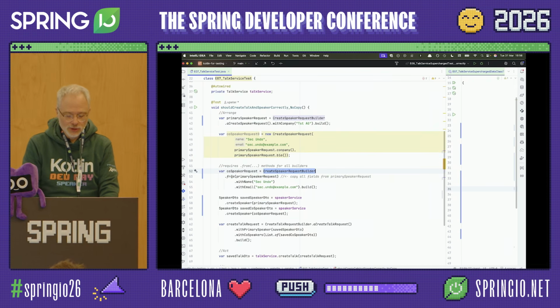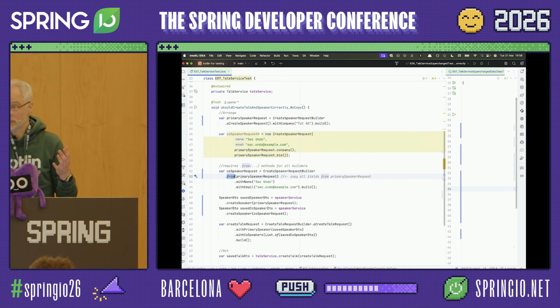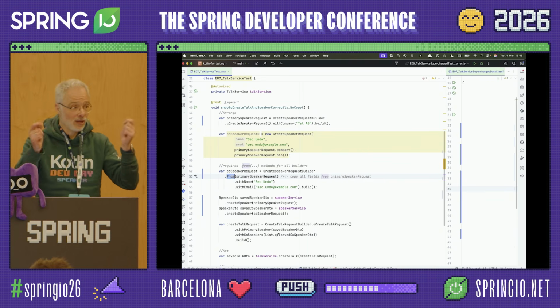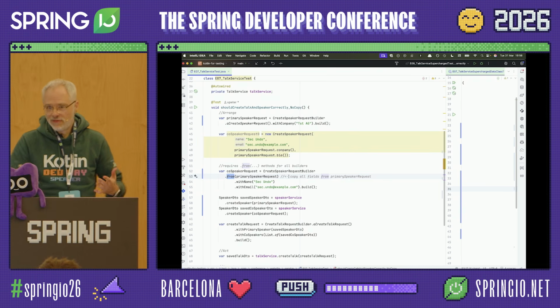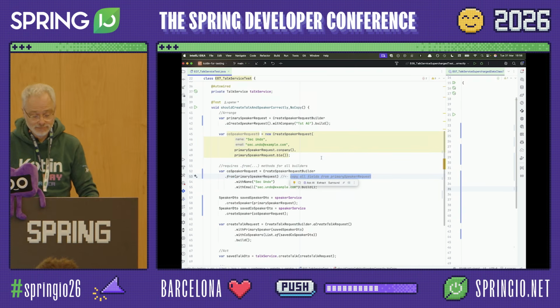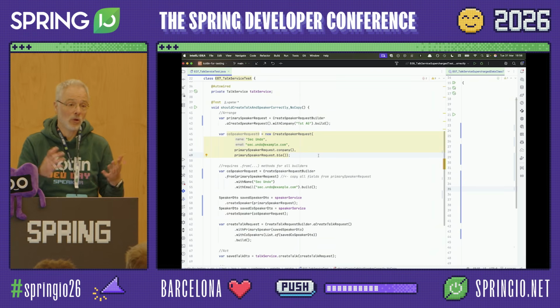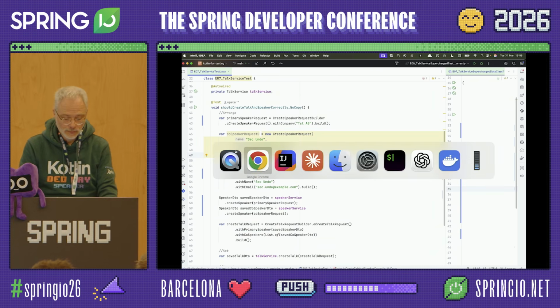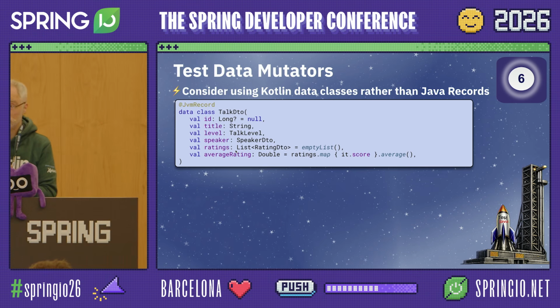Is there a solution to this problem? Yes, we could actually extend our builder with a from method, right? So you would take a record and then pass in this record, which I would say works fine. However, the disadvantage is that, again, we have to build this in all our builders. So, how could Kotlin solve this particular problem?